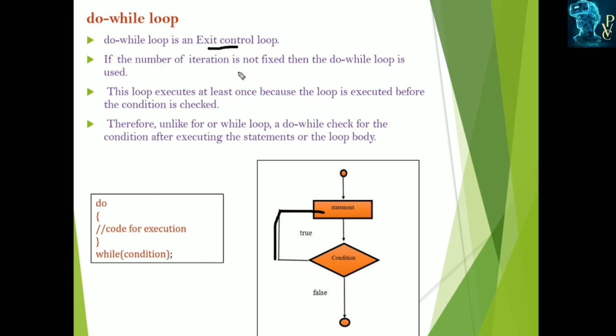This is also used when the number of iterations is not fixed. This loop is executed at least once because before the condition check, the loop is started. Unlike the while, do while checks the condition after executing the statements at least once. This is the difference between the while and do while loop.